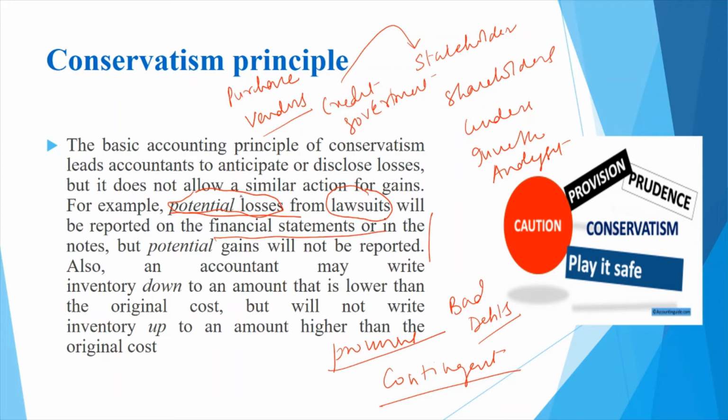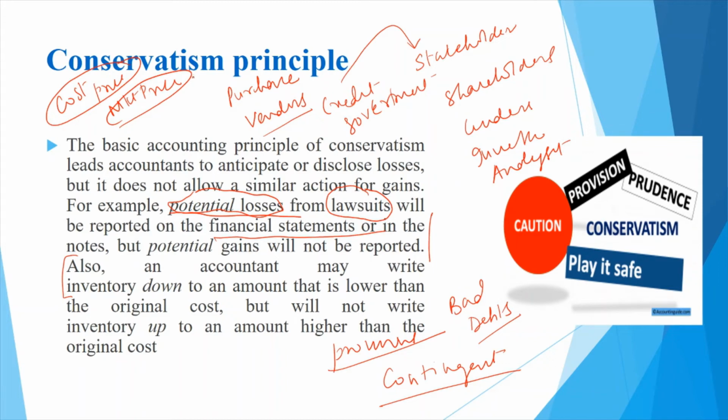Now, it also means, for example, in the valuation of inventory, I need to report the inventory value at a lower value. That means you have the cost price of the inventory, you also have the market price of the inventory, and whichever is the lower value, that value has to be recorded in the inventory valuation. I will not inflate the inventory valuation. Why? Because I want to give a conservative picture to the stakeholders.